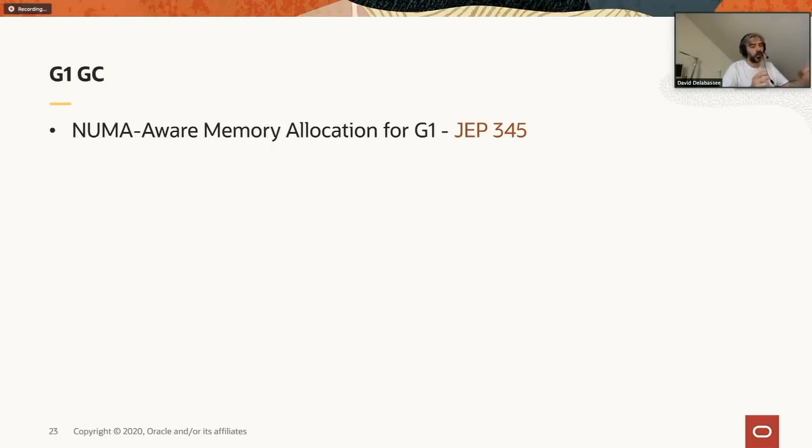So from one core, accessing a given memory might be more expensive because it's more distant than accessing memory from a different core. Parallel GC was NUMA aware since a long time. So in 14, we have added NUMA support for G1.